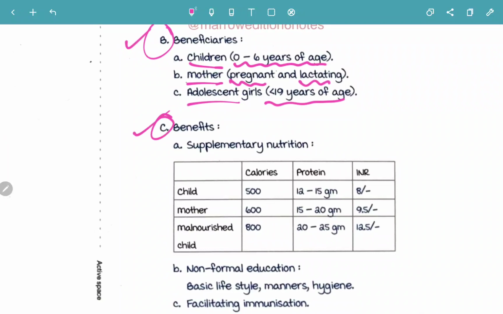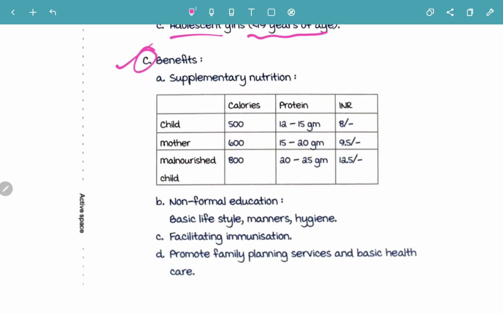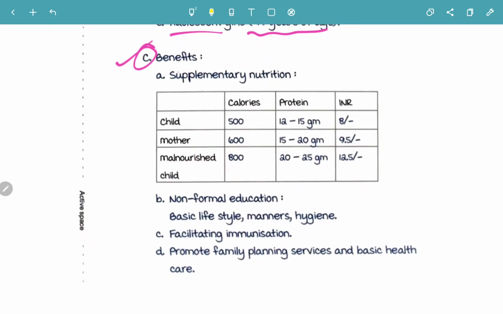Now what are the benefits? First benefit is going to be supplementary nutrition. Supplementary nutrition. So let's look at each one of them: calories, protein and INR.